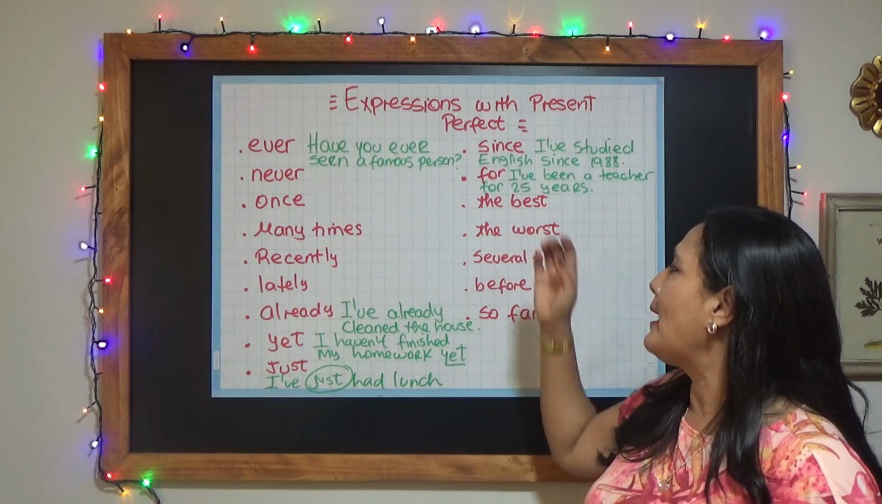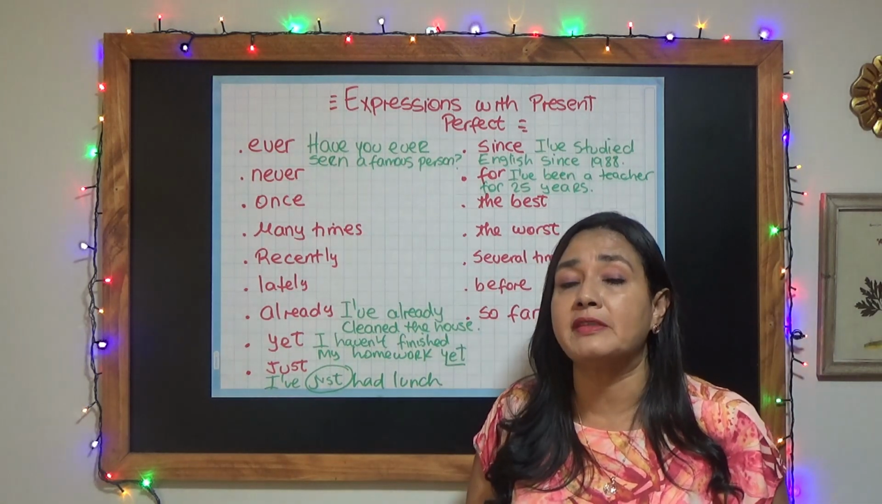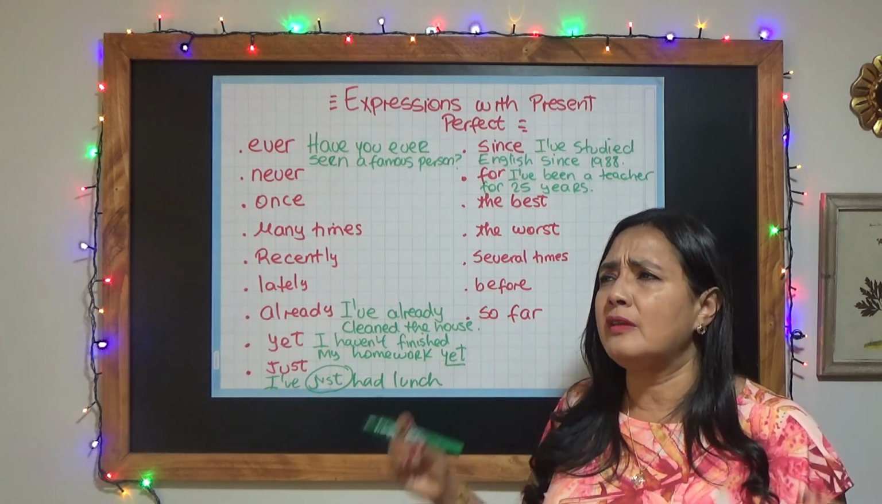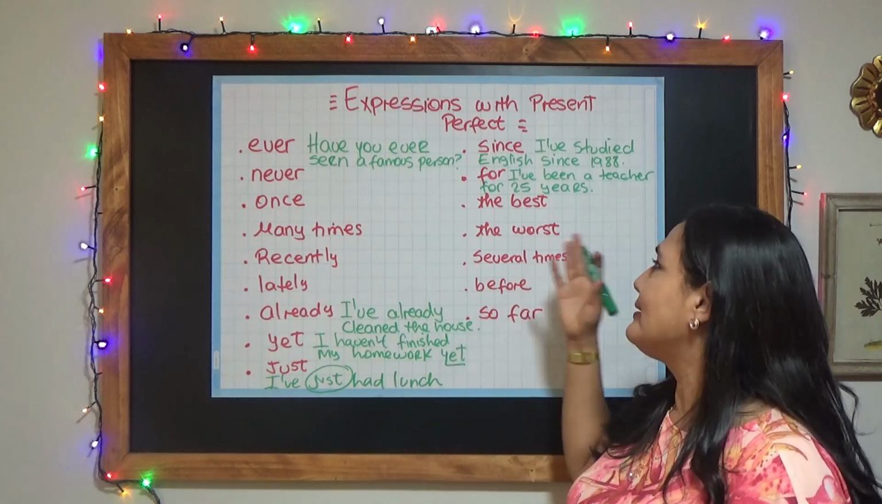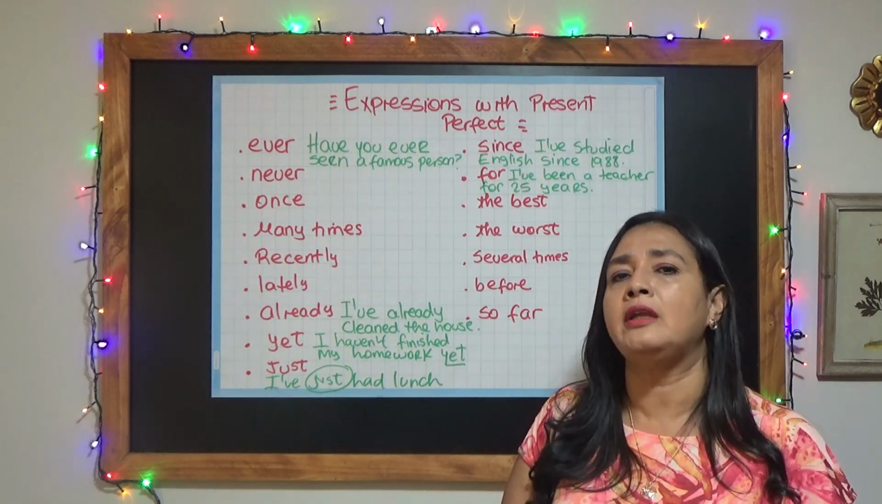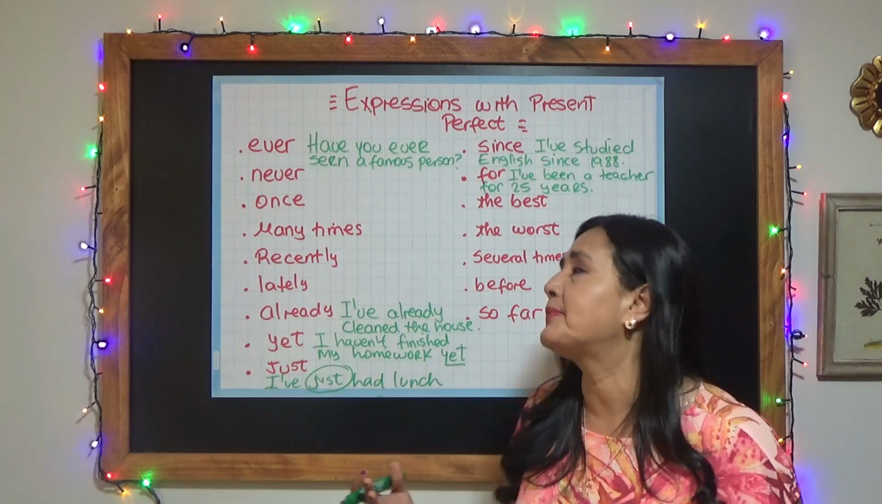Then we have the best, the worst. When I talk about superlatives, I'm going to use the present perfect. For example, this is the worst movie I've seen. This is the best book I've read. Alright, when I use superlatives, I'm going to use the present perfect tense.